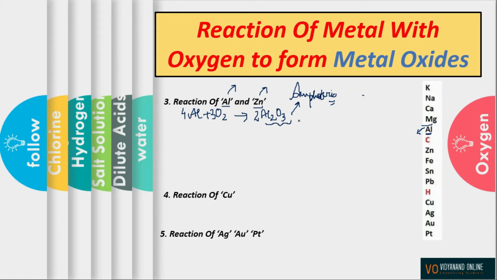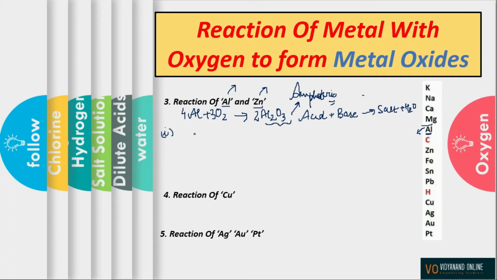We all know that when acid reacts with base, it forms salt and water, right? So in case 1, we will have aluminium oxide reacting as acid.